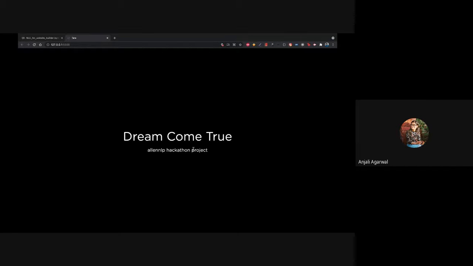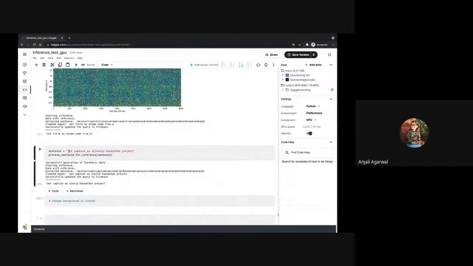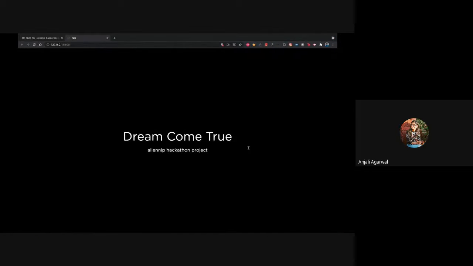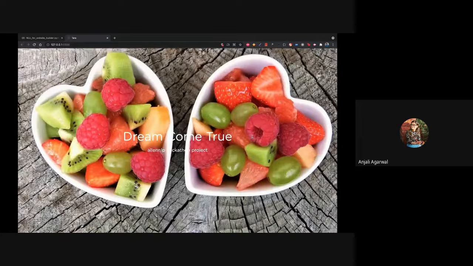We can see the caption is added here. Let's say this time user wanted to do something fancy. Maybe they wanted to change the background to maybe fruits. So let's say he's thinking of something like set fruits in background. We can see the nice fruits are getting added.